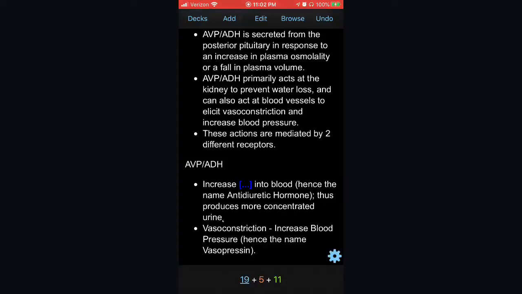Increase in blood, hence the name antidiuretic hormone. Produces more concentrated urine.